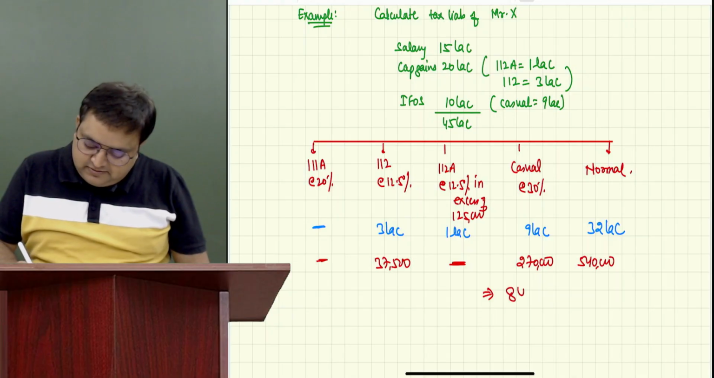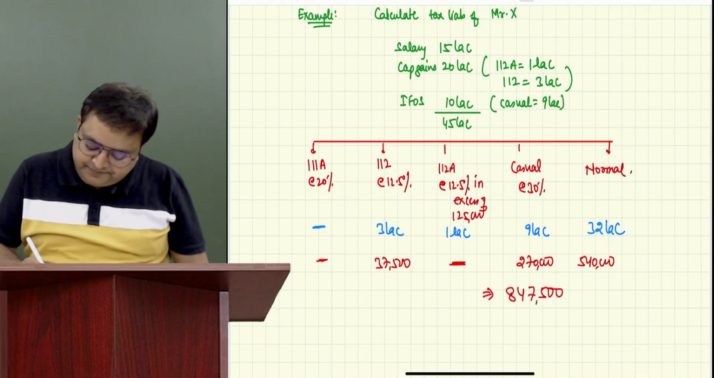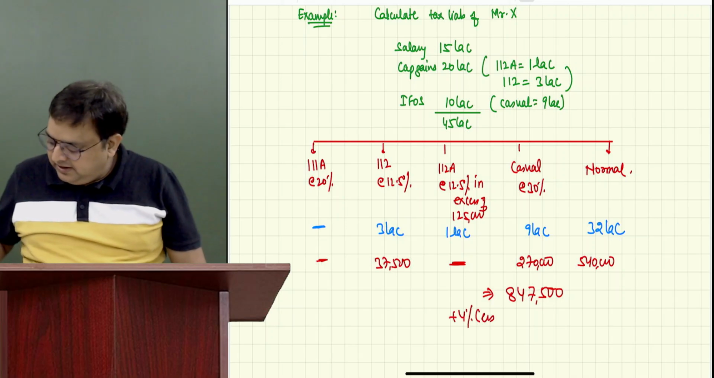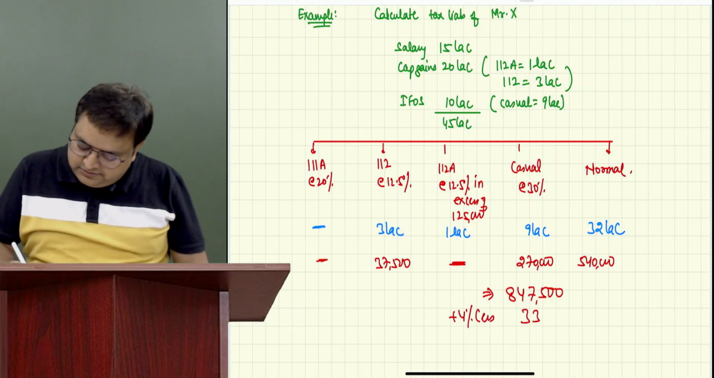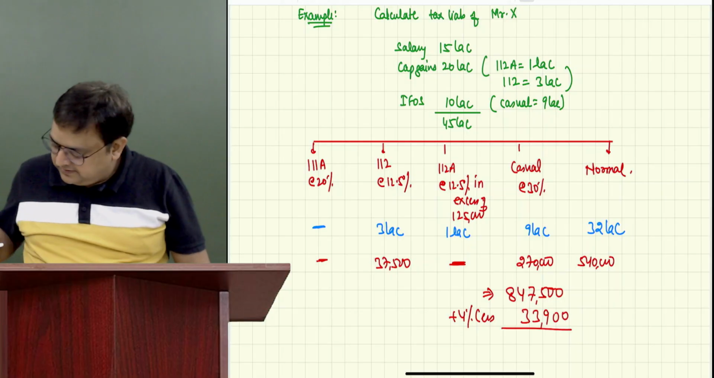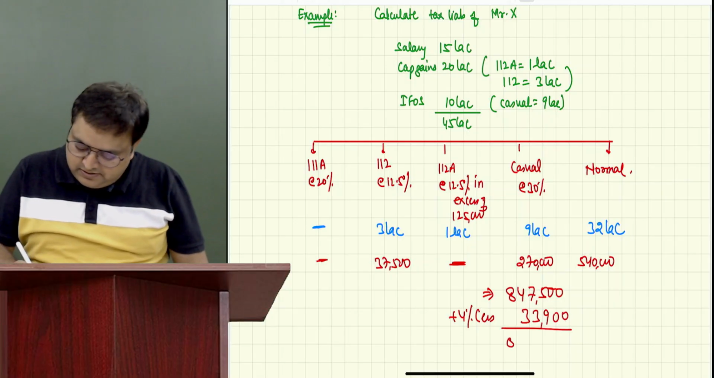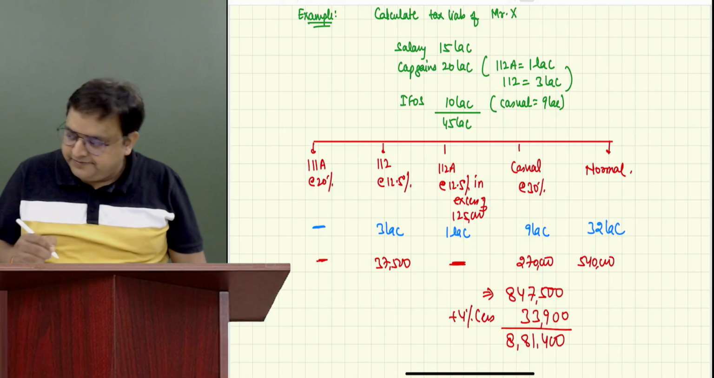Is it 8,47,500? 8,47,500 plus 4% cess, into 4%? 33,900. 8,81,400.